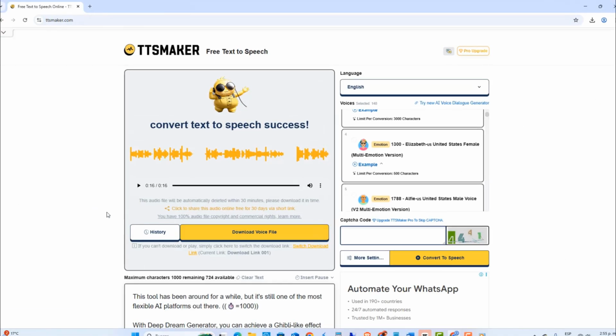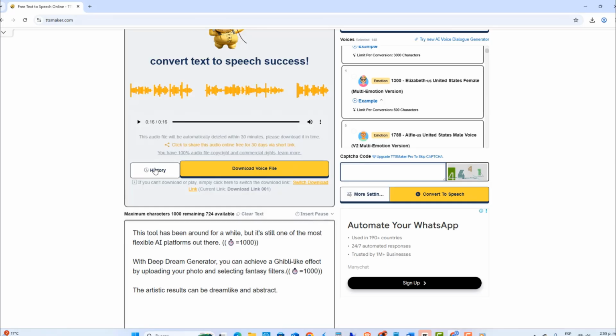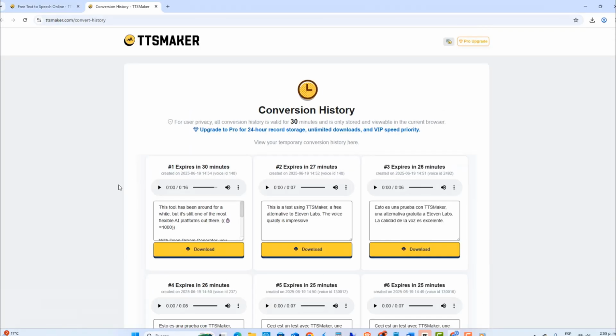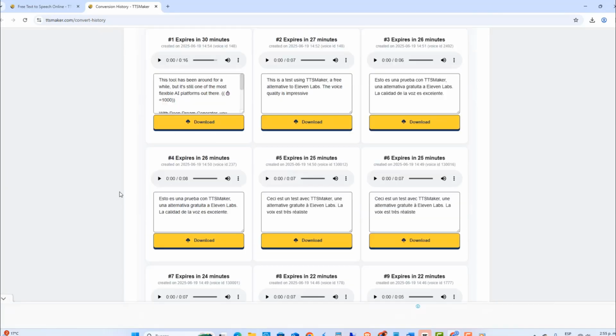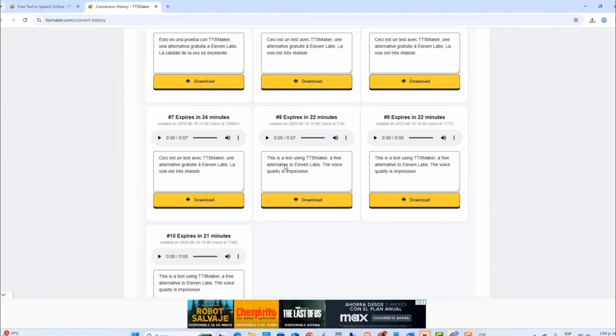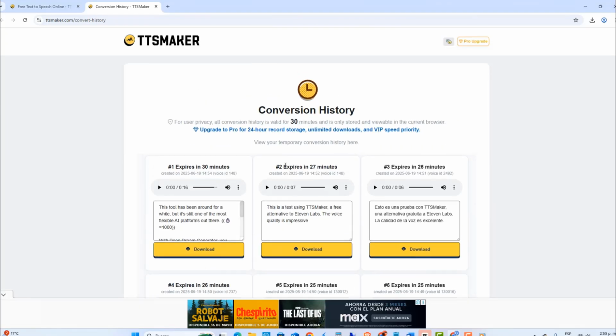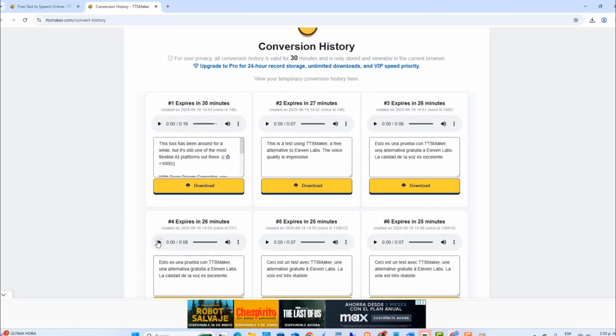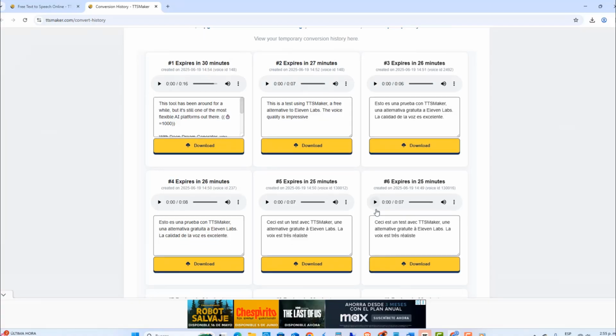Need to find a file you generated earlier? Click the History tab. You can replay or download any recent audio without reprocessing it. Once your audio is generated, you'll see its duration below the player. But keep in mind you only have 30 minutes to download it before it's permanently deleted.